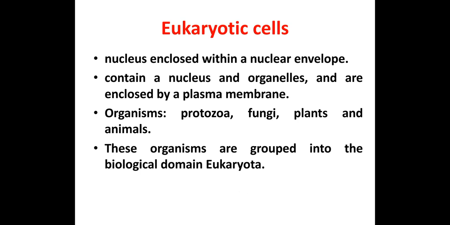The cell also shows energy transduction system. The DNA present in a eukaryotic cell is adhered with histone protein.